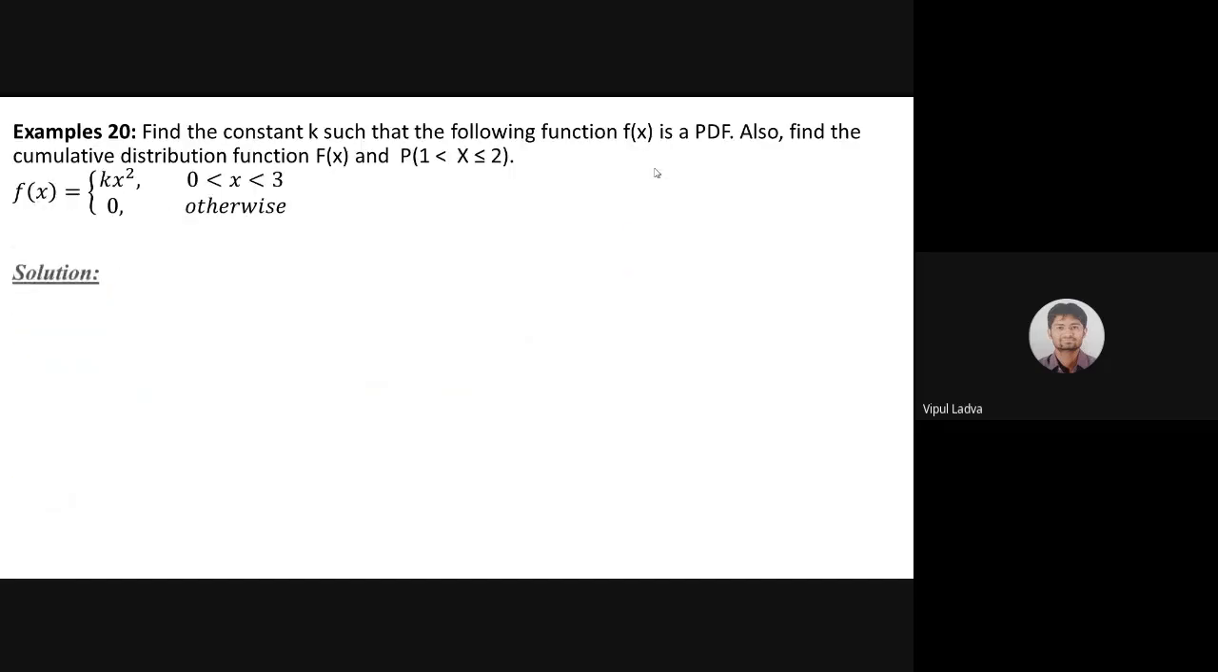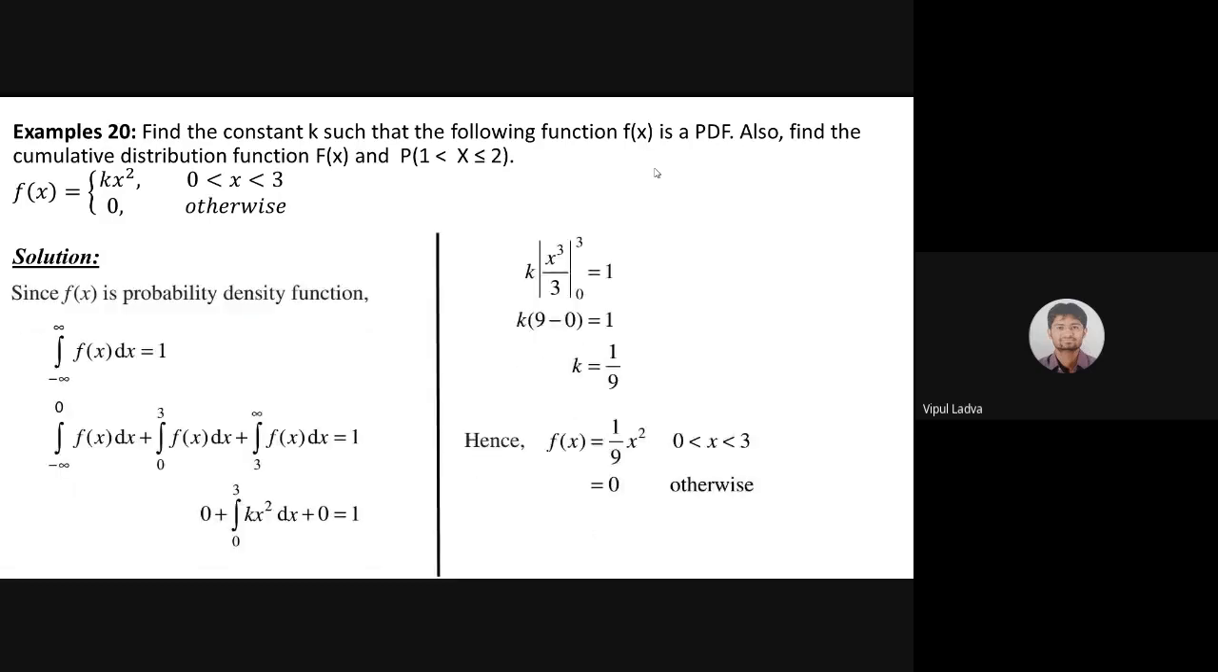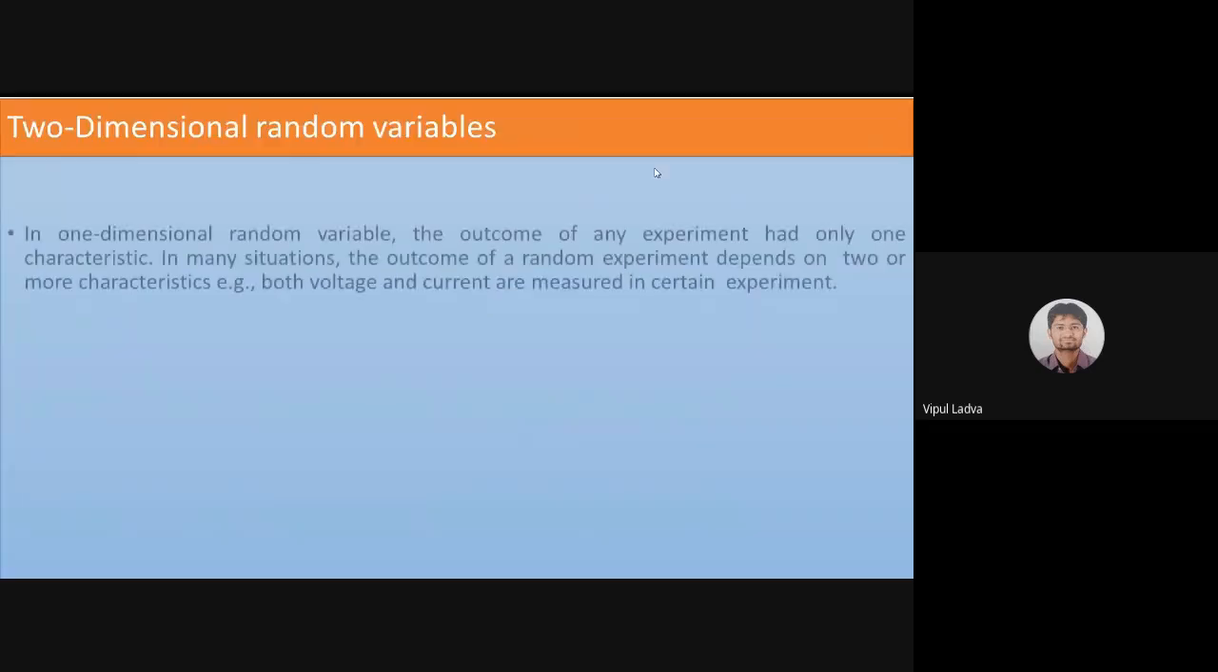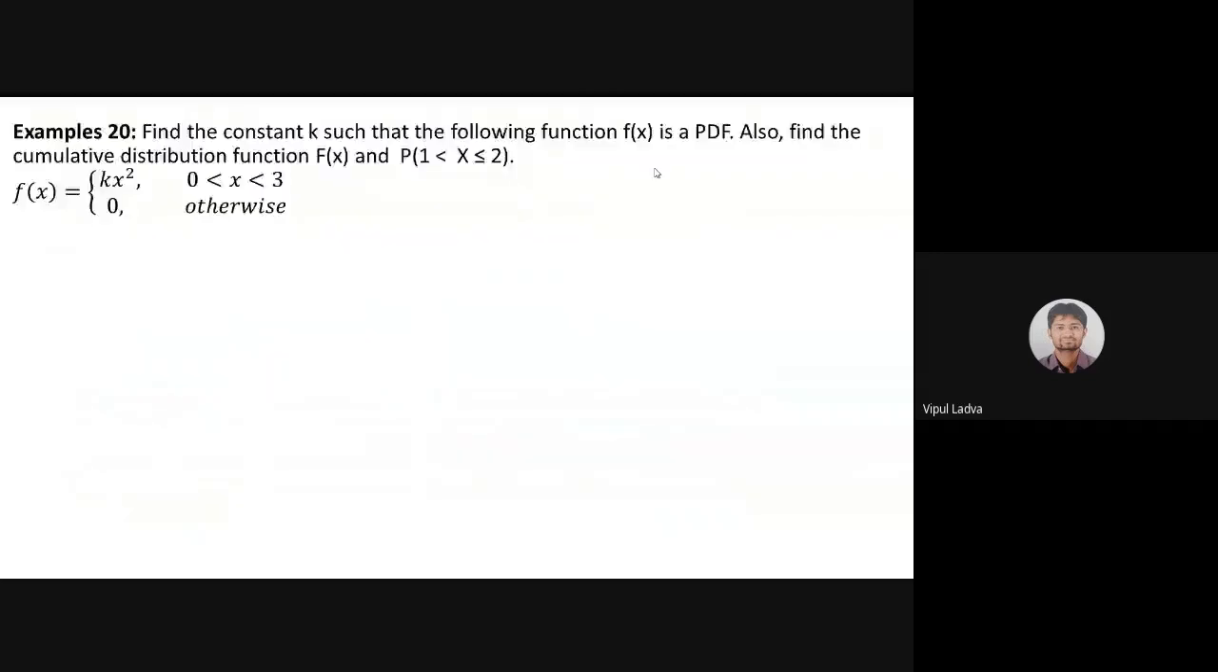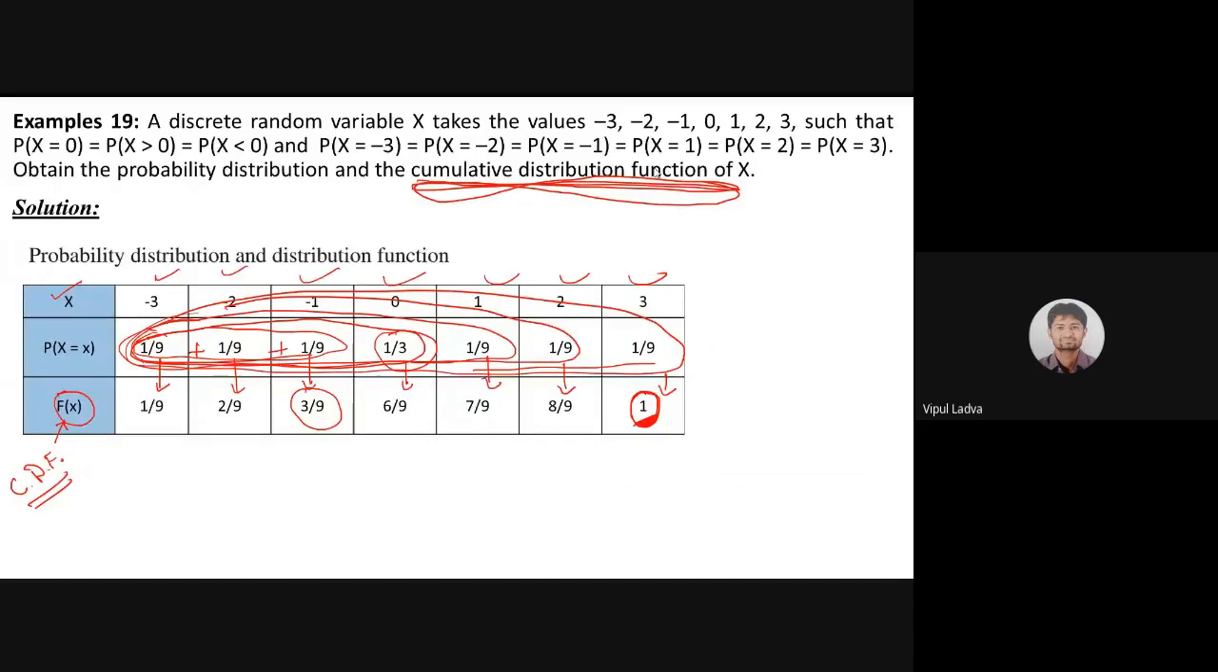I don't think I should go for this example 20 now. One of the examples I'll be discussing in the next session, because it's already 1:50 and this is quite a heavy dose for you guys.